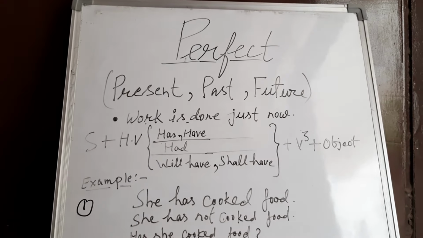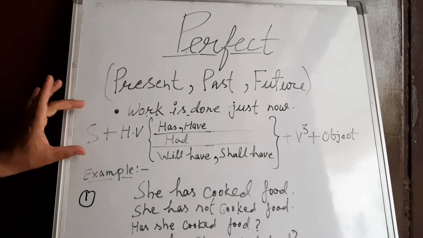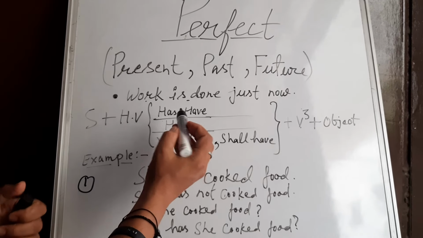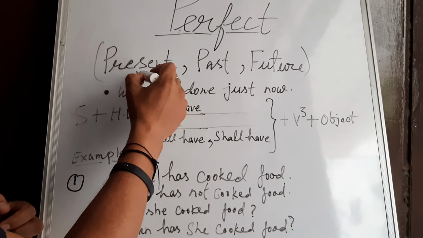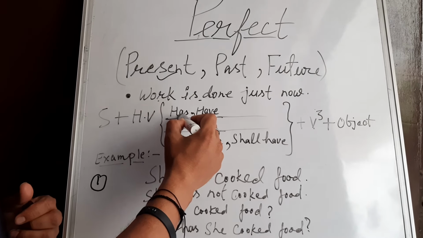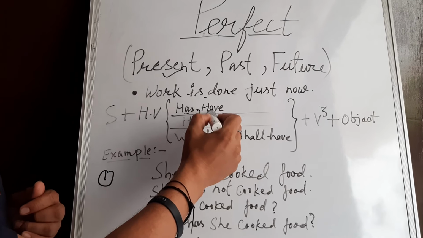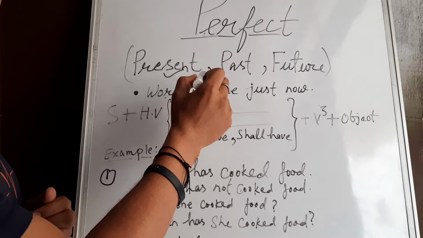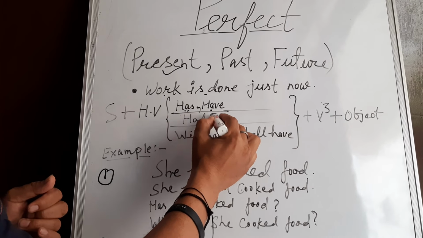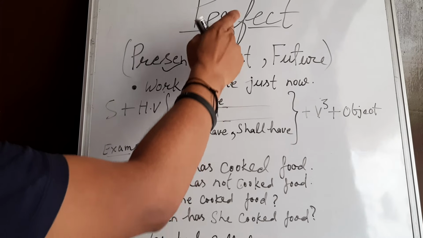After that, first of all we have to see the subject and then the helping verb. Present perfect tense has two helping verbs, has and have. Has will be used with a singular subject and have will be used with a plural subject. After that, had is the helping verb of past perfect tense.